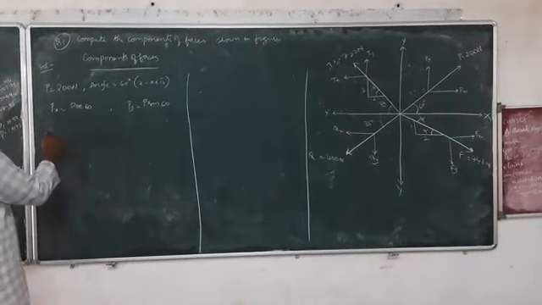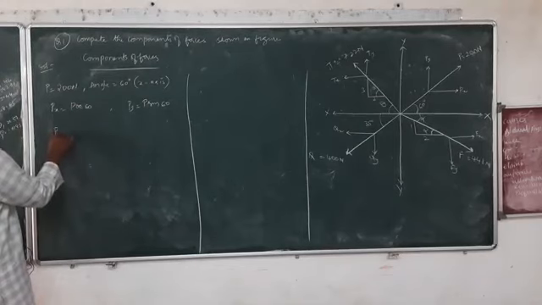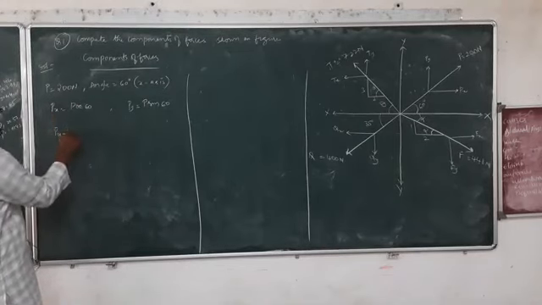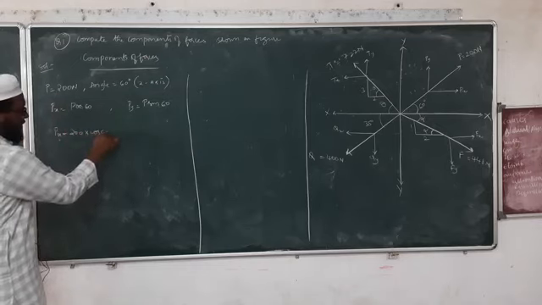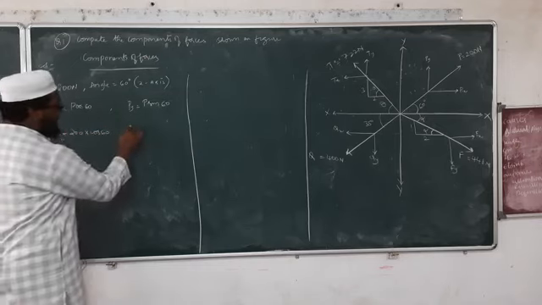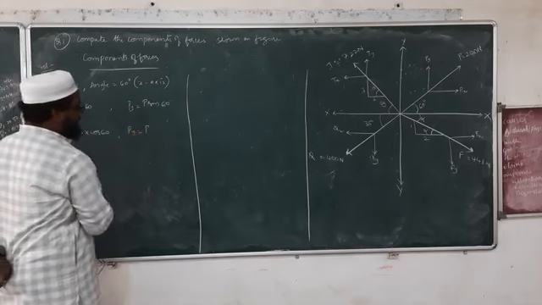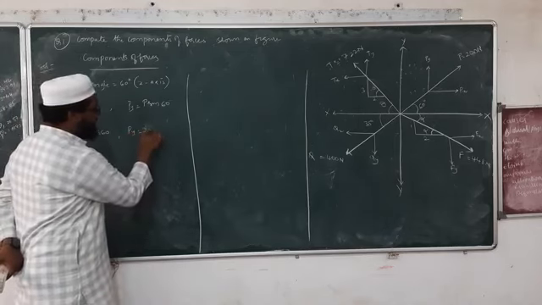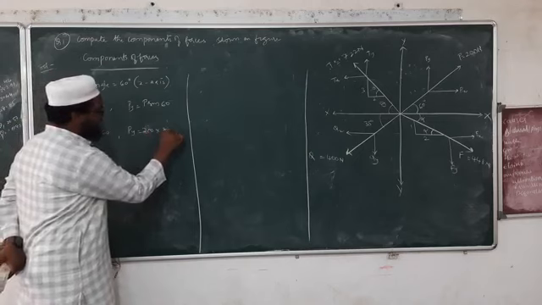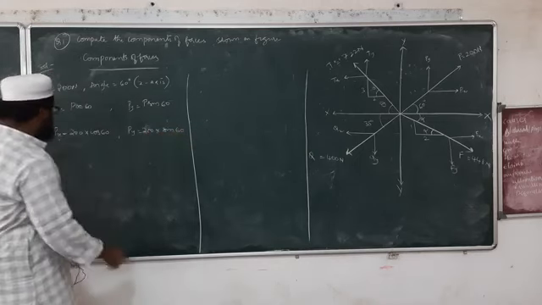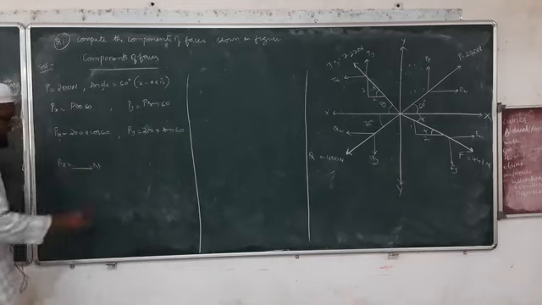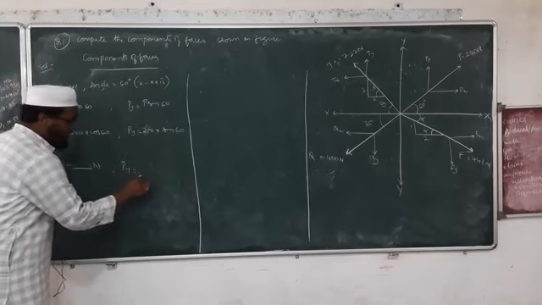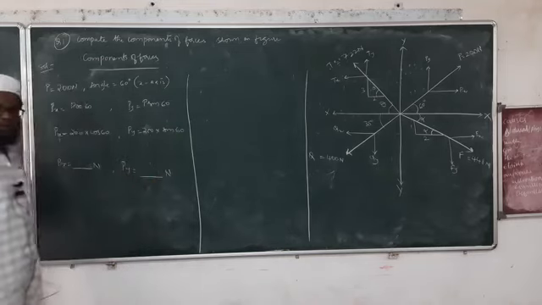So Px is equal to, what is P? We have 200 into cos 60. Similarly, Py is equal to P, what is P? P is again 200 into sin 60. So you will be getting two values, that is Px is equal to some value in newtons and Py is equal to some value in newtons.